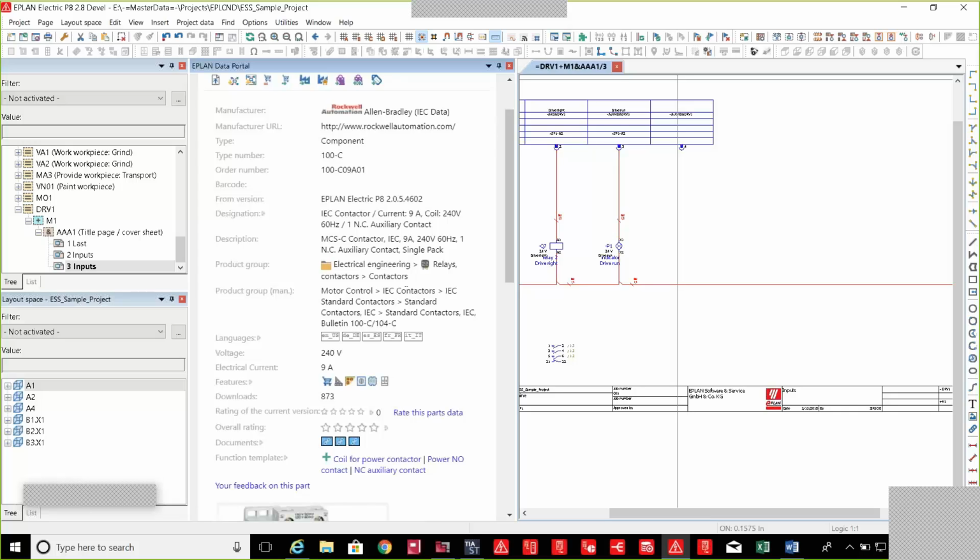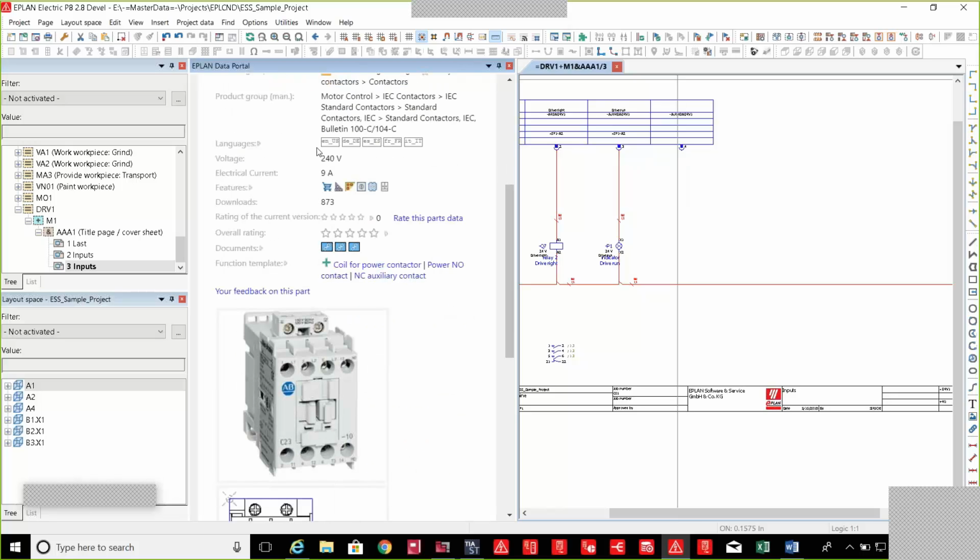About the part information associated. So whether it be some technical information about the component, you have different languages in which this component has information on it. We have also additional documentation that is associated to this particular device. So if I have any documents that I need for commissioning, or maybe for certain requirements or specifications that I need to be aware of, this information will be downloaded from the data portal and added into your parts database